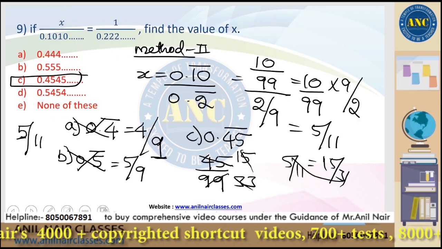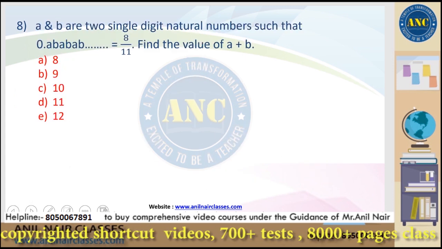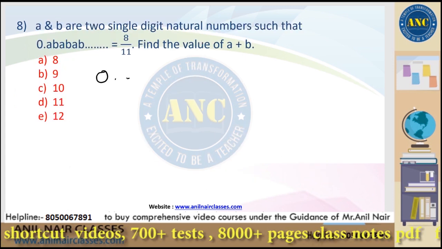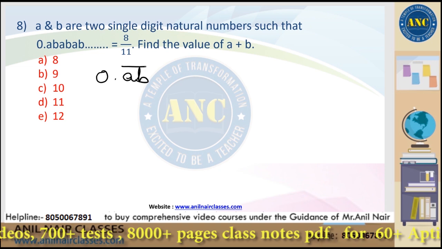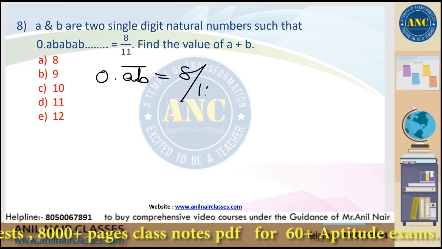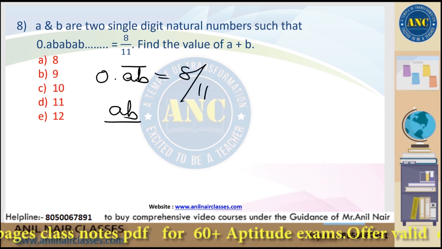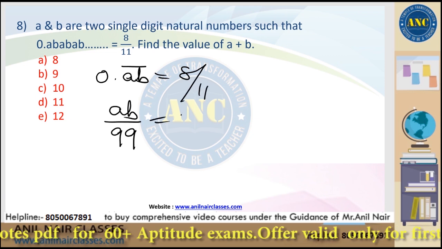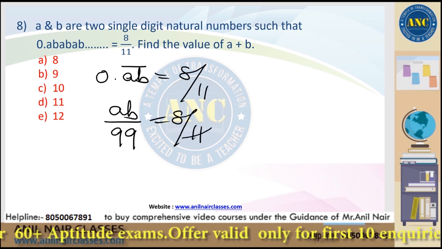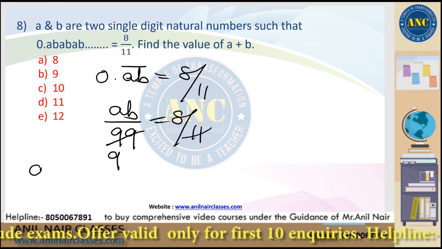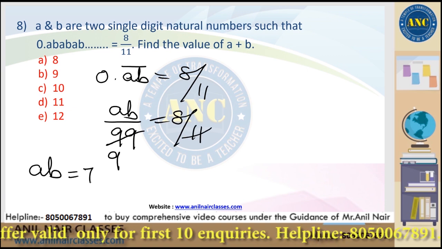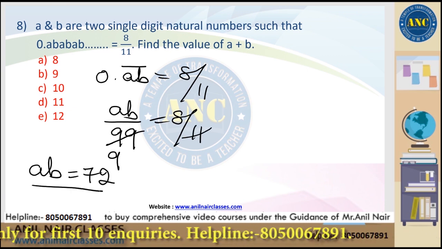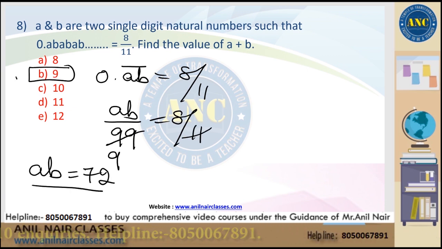A and B are two single digits, such that 0.AB bar is nothing but 8 by 11. AB bar is AB by 99, equivalent to 8 by 11. 11 ones are 11, 11 nines are 99. AB is nothing but 72. A plus B is 7 plus 2, 9. Very easy question.